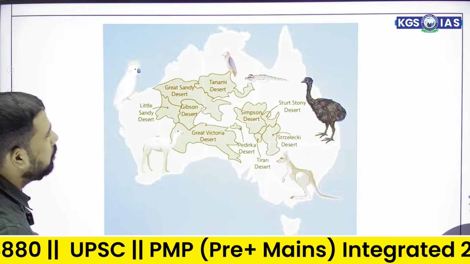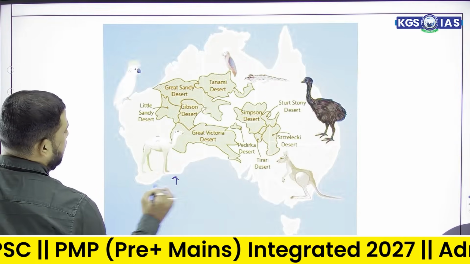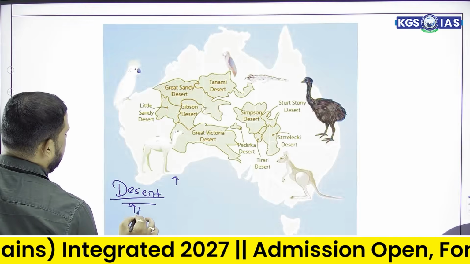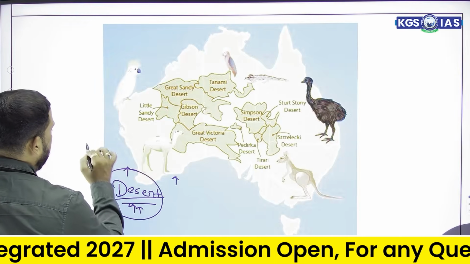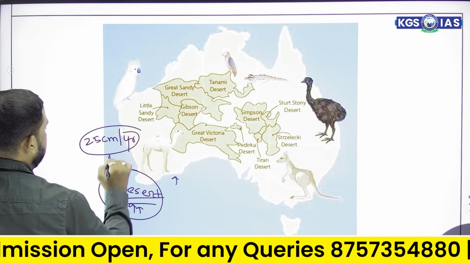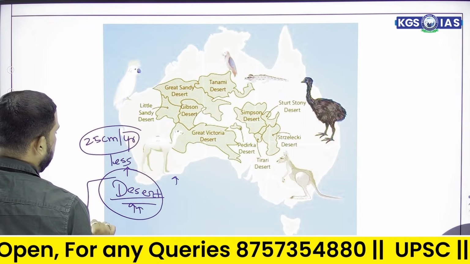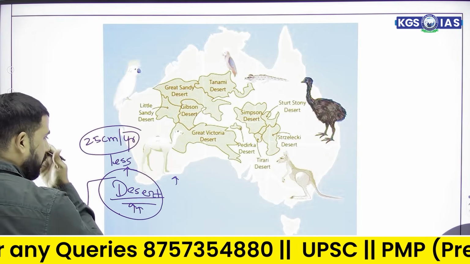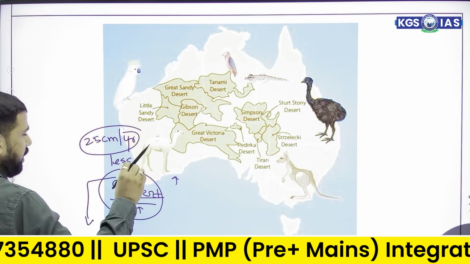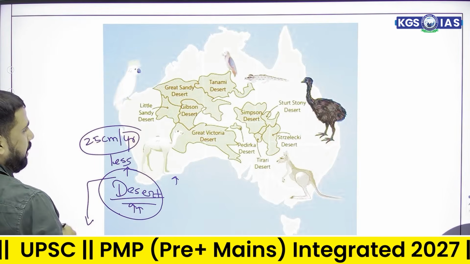So when we go through the deserts of Australia, a desert is any place where annual rainfall is 25 centimeters per year or less, and that area is usually converted into desert. So this is a geographic term named desert, which receives only 25 centimeters of rainfall or less than 25 centimeters of rainfall.